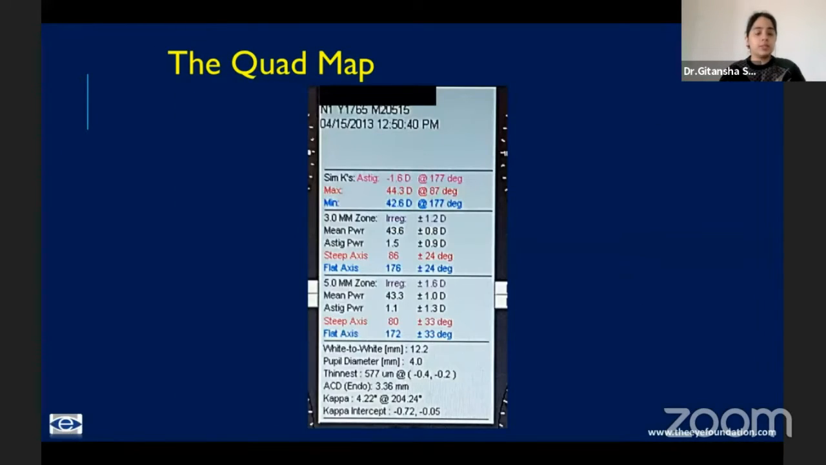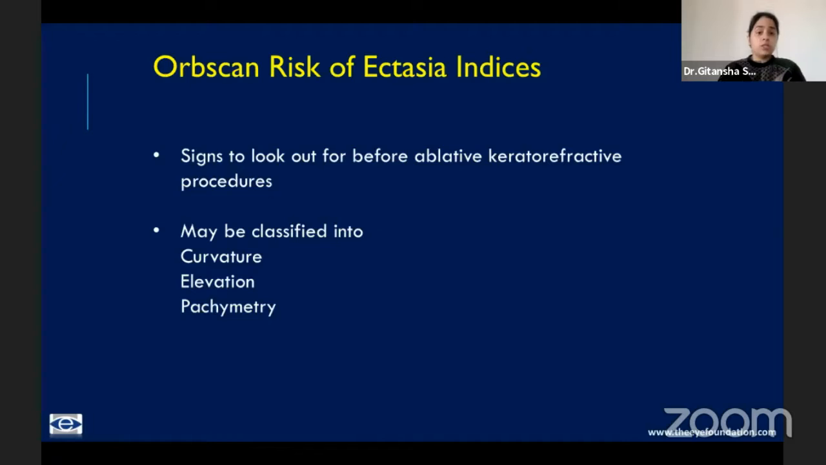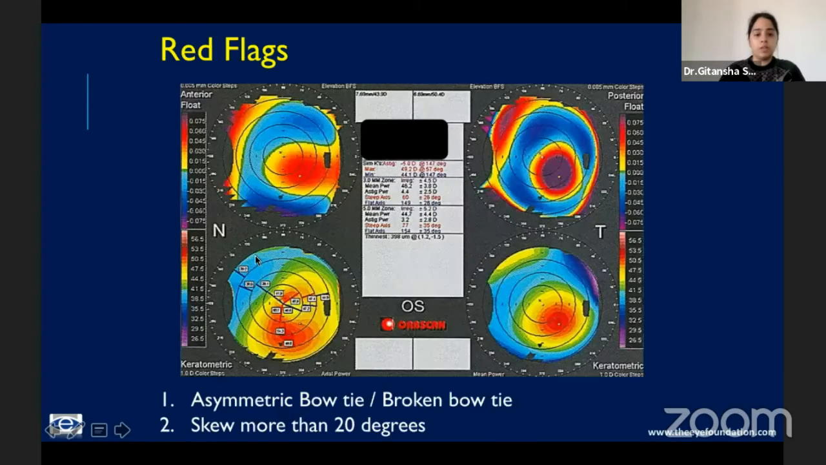And in the center, there's additional data. Now, we'll just deal with some of the abnormal findings or the ectasia indexes on the Orbscan, wherein if you have any of these, the patient should ideally not undergo laser vision correction. So I'll deal with them one at a time. We'll begin with the curvature.